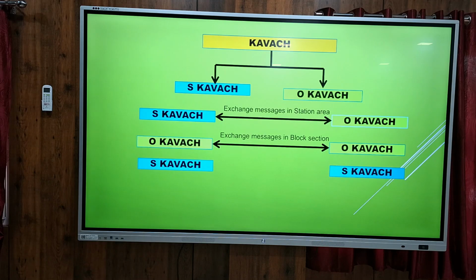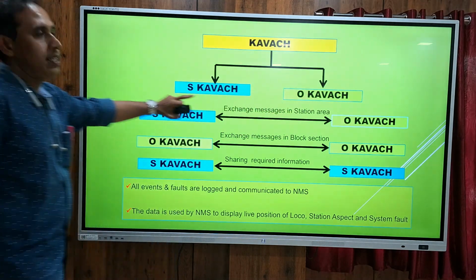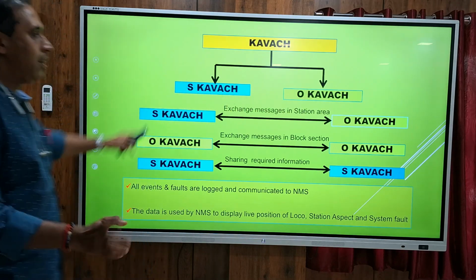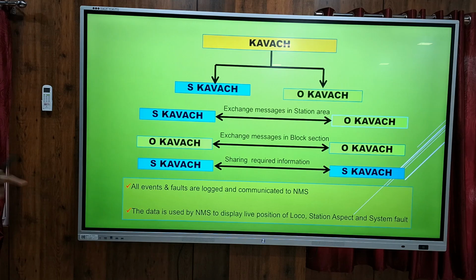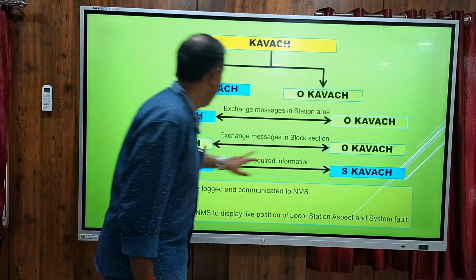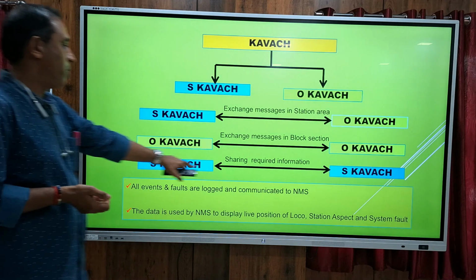This is the basic architecture. In our loco, we have onboard KAVACH. Like that, the station will have one stationary KAVACH. Communication will happen between these two, onboard KAVACH and station KAVACH. Not only that, in a block section, communication can happen between loco to loco also, because the station will be far away in the block section. At that time, if communication details are available with station KAVACH in the onboard KAVACH, then two locos in a block section can communicate between themselves and prevent accidents. And also station to station communication will be there.